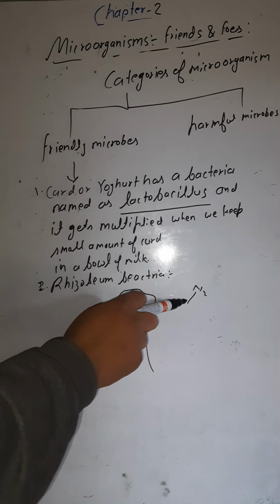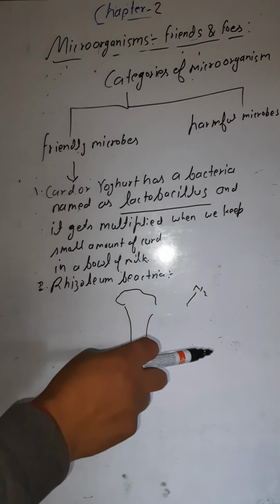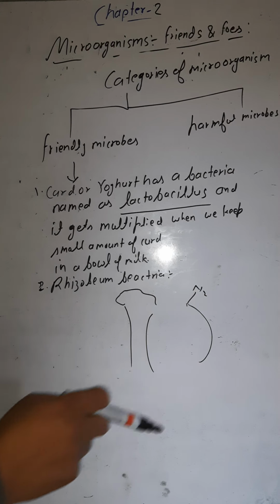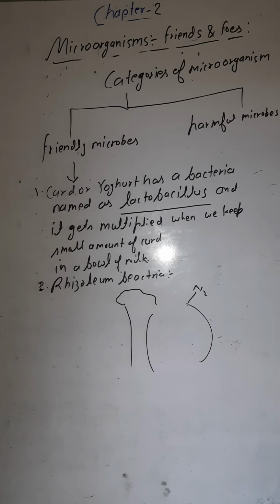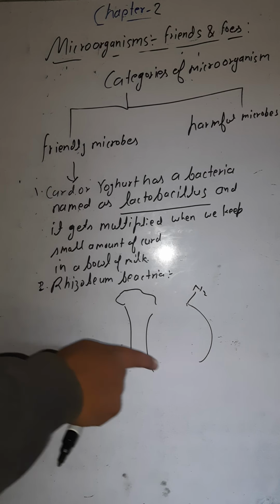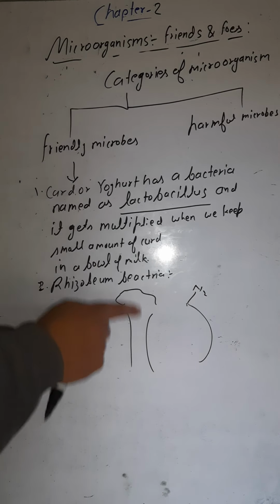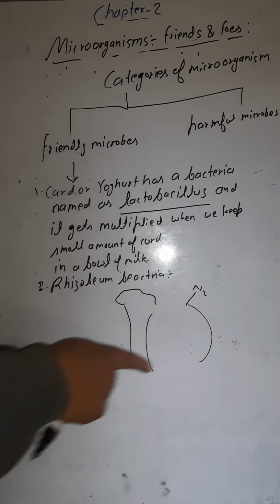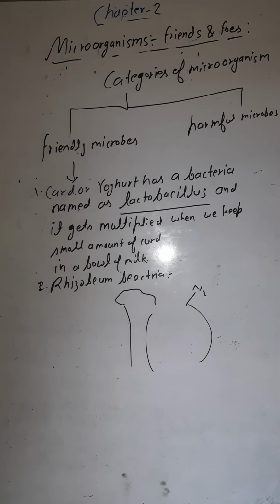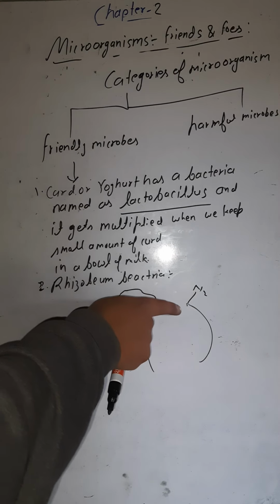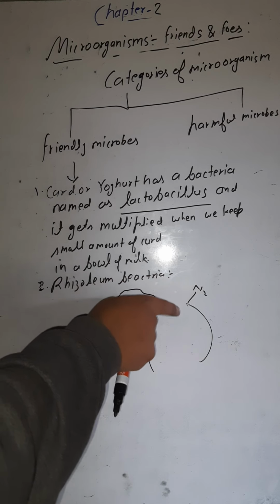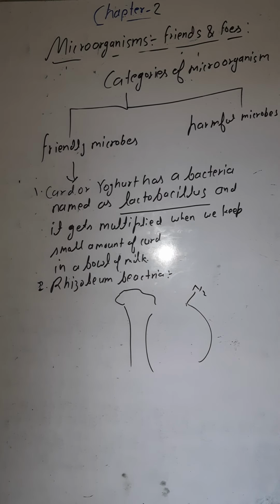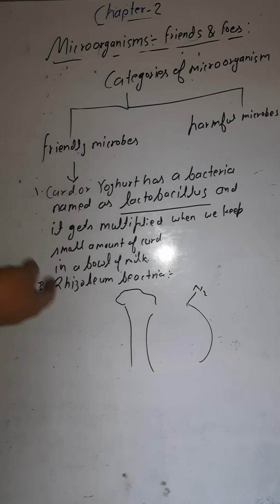Rather, it needs the nitrogen to be converted into nitrates and nitrites. When the nitrogen has been converted into nitrite and nitrate, then they can be taken up by the plants. How is this nitrogen converted? This is with the help of the rhizobium bacteria.